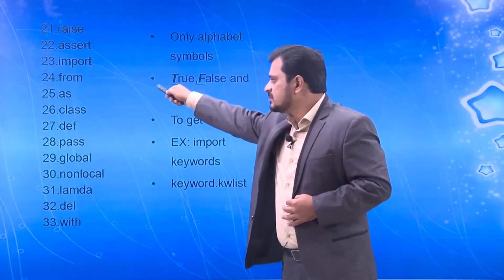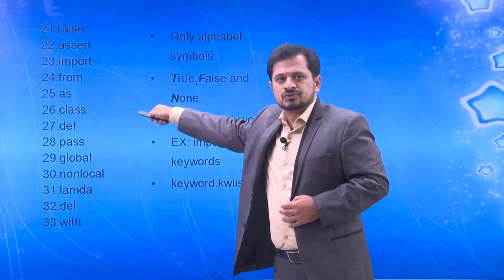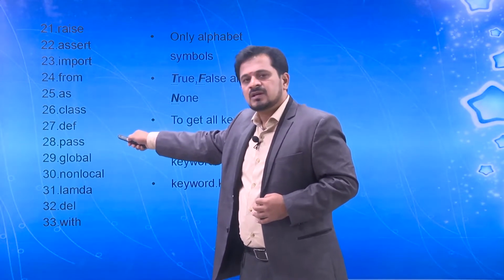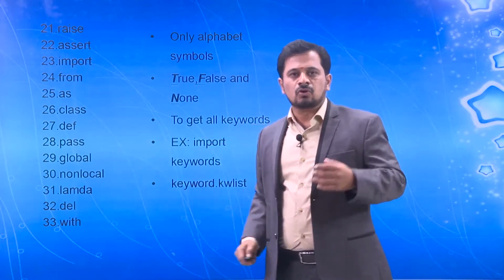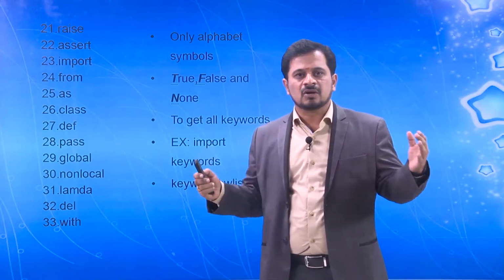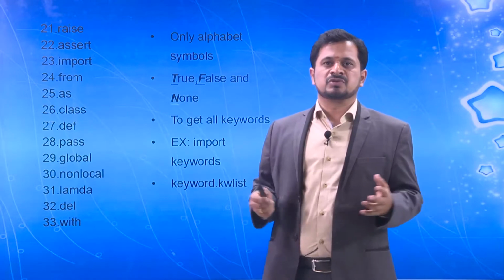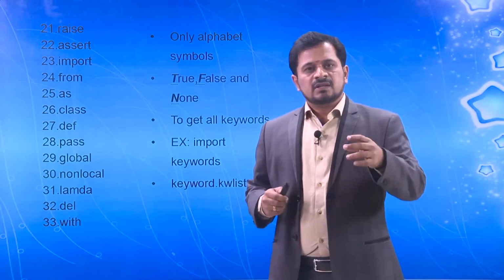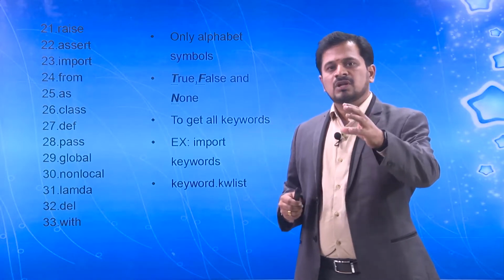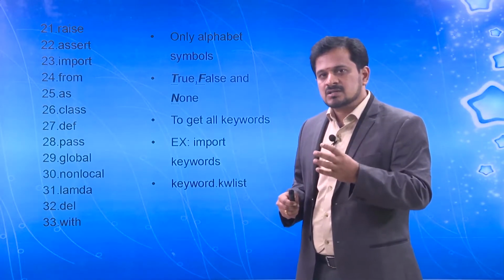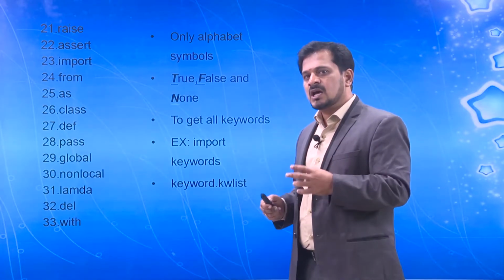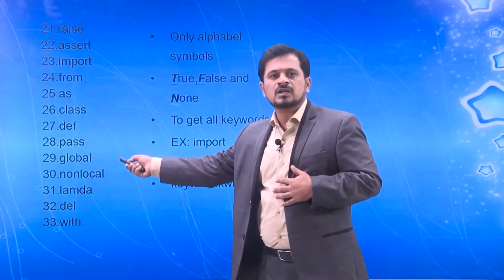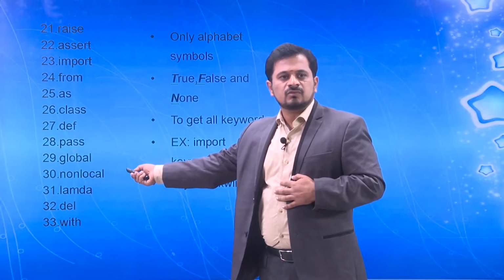And then from, as, class also, what class it belongs to, and def, pass. Sometimes we need to declare some global variables. My program may be 1,000 lines or 2,000 lines. If it is going to be a real-time project, then we need to declare some global variables. Sometimes we need to declare some local variables. In those scenarios, we can use these keywords: global, nonlocal, and local variables.